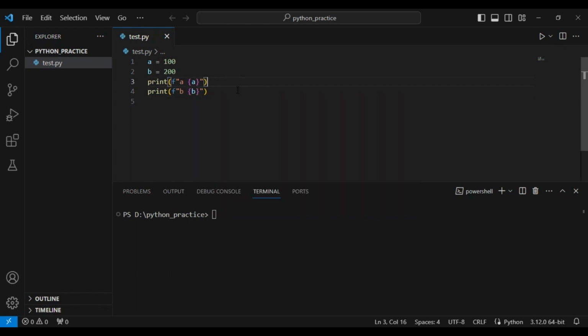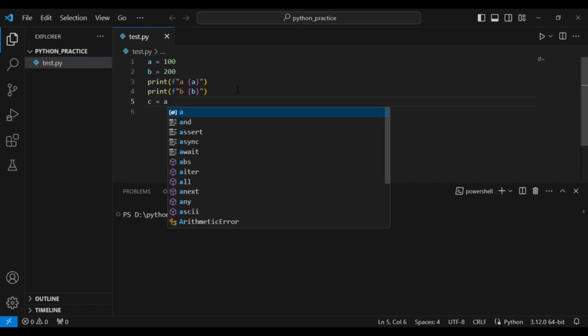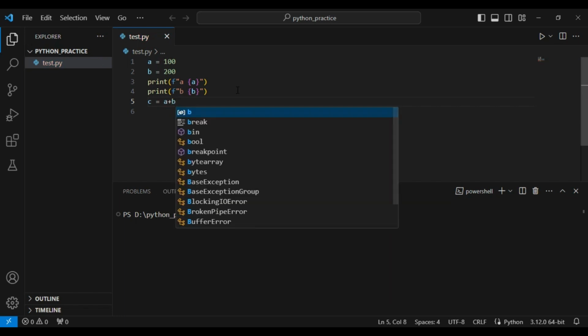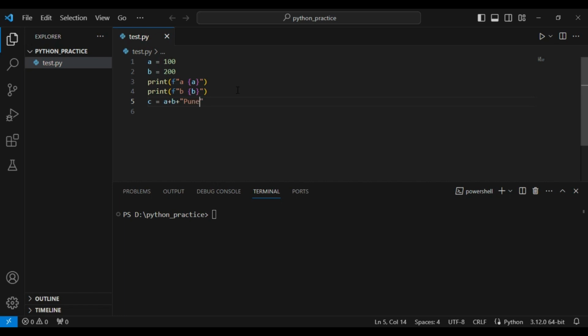Now I will add these numbers with one string value: A plus B plus, for example, Pune. But we can't add numbers with a string, right?